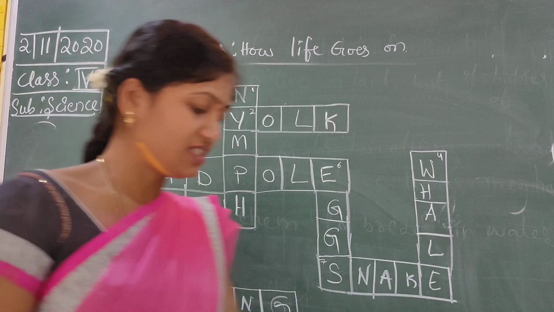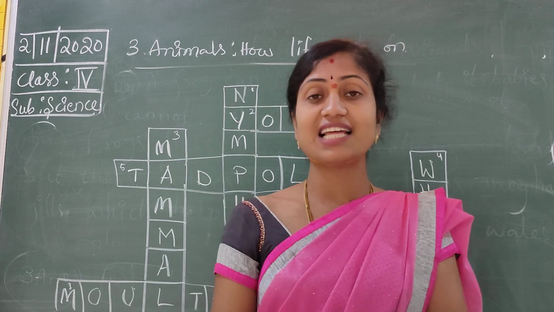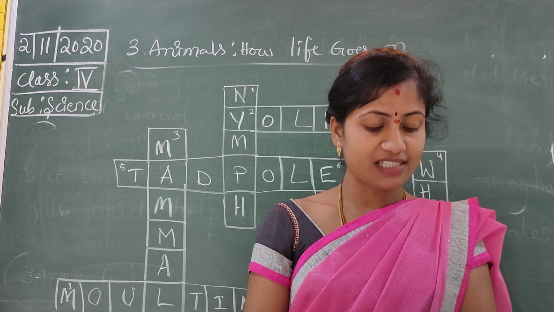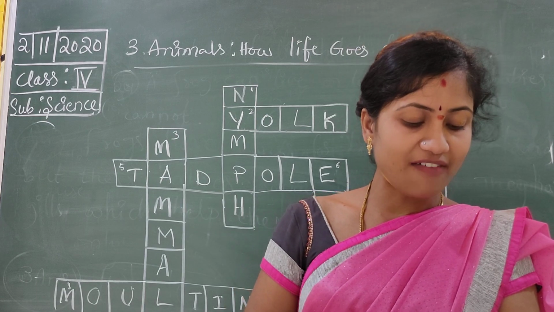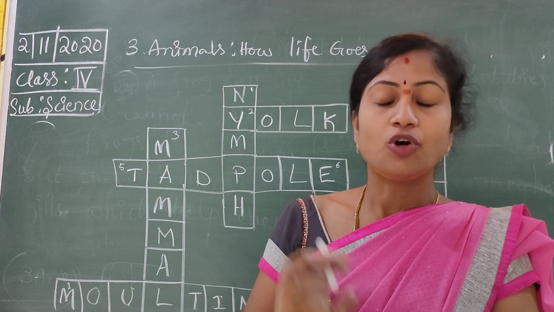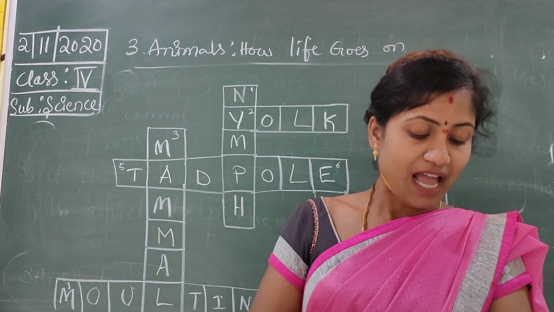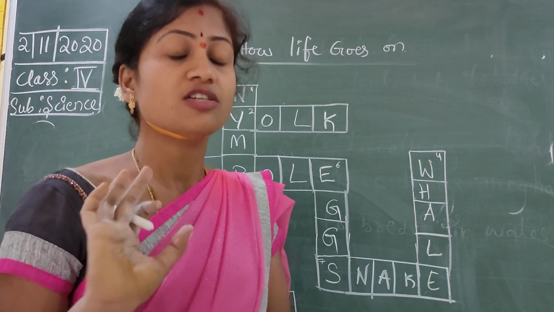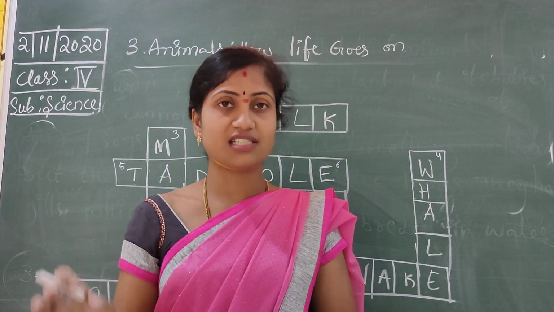Next, you find a nest with eggs in your balcony. What would you do? Tick the correct answer. Throw the nest away, cover the eggs with grass and twigs, or watch it every day from a distance and not touch the eggs. This is the correct third one. You don't touch that nest, just watch it. If you touch it, it will be destroyed. So just take distance and watch.